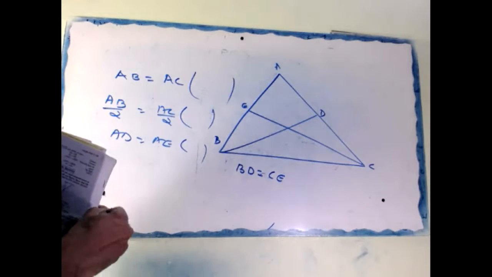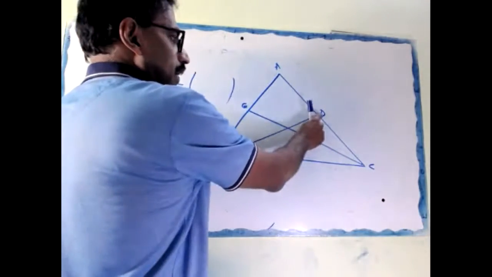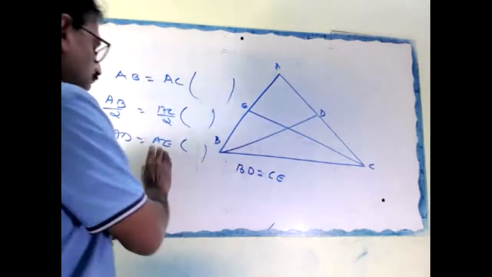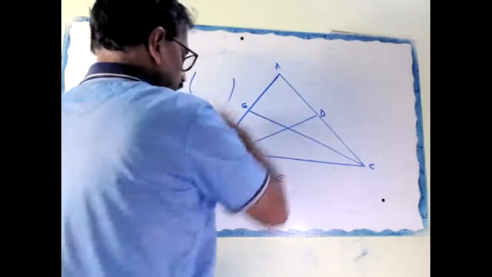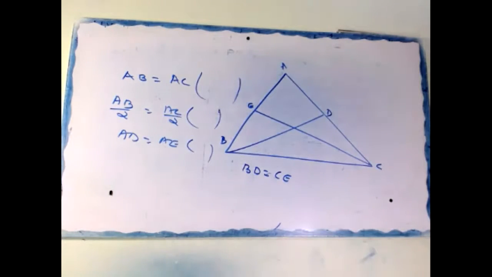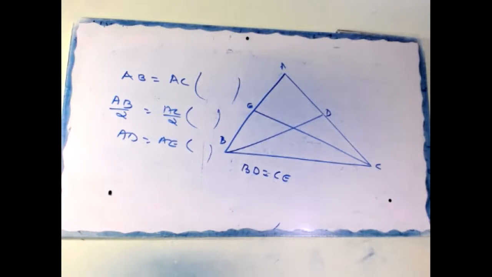After that, in triangle ABD and ACE, AD equal to AE, proved. AC equal to AB, given. Angle A common. Therefore, triangle ACE congruent to triangle ABD, SAS congruency. Hence, BD equal to CE. Is it okay?